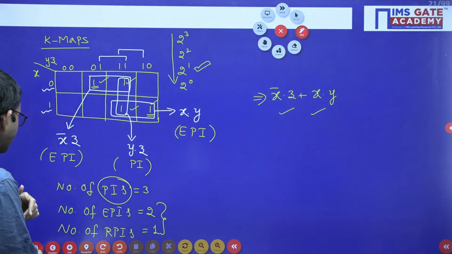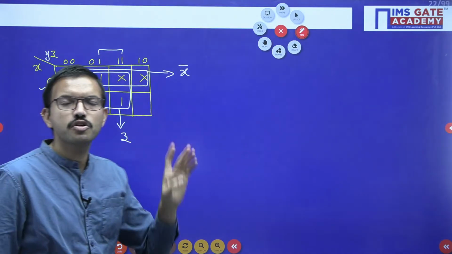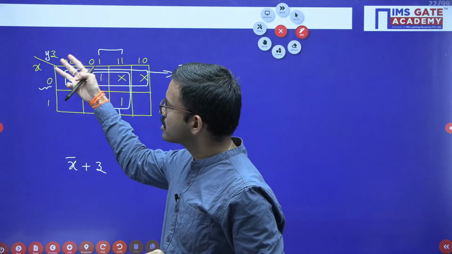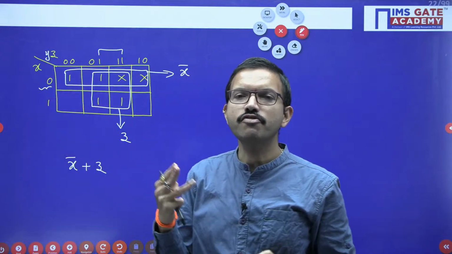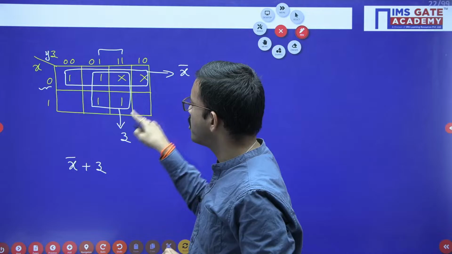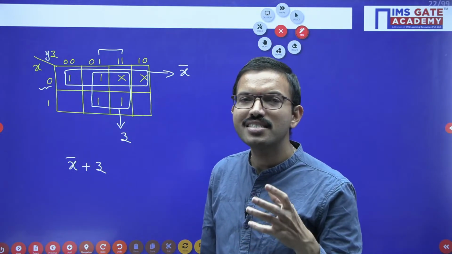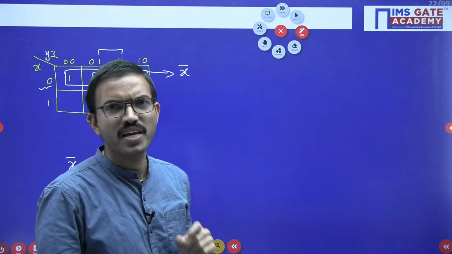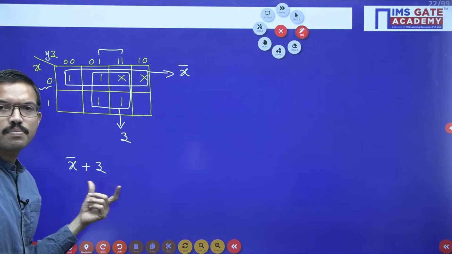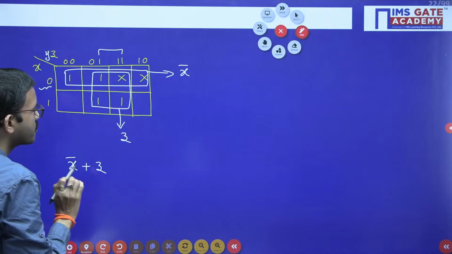But here the moment you have done grouping of 4 ones, that means 2 literals are gone. Since you are having 3 variables, out of which 2 literals are gone, only 1 literal is remaining. With the help of 1 literal, you are unable to visualize it is a product term, but actually it is a product term, right? So since you are getting product terms, those two are summed together. Okay. Now,